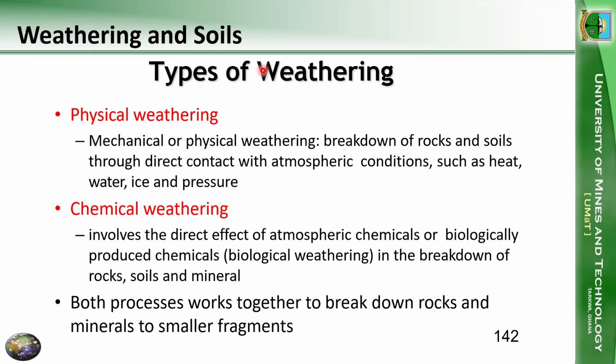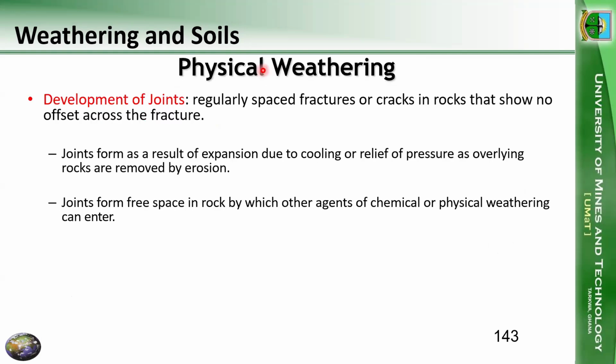Like we already mentioned, in physical weathering, the breakdown of rocks and soils is through direct contact with the atmosphere, such as heat, water, ice, and pressure. In chemical weathering, it involves the direct effects of atmospheric chemicals or biologically produced chemicals. So here we are dealing with chemicals, either from the atmosphere or from biological organisms. Both processes work together to break down rocks and minerals into smaller fragments.